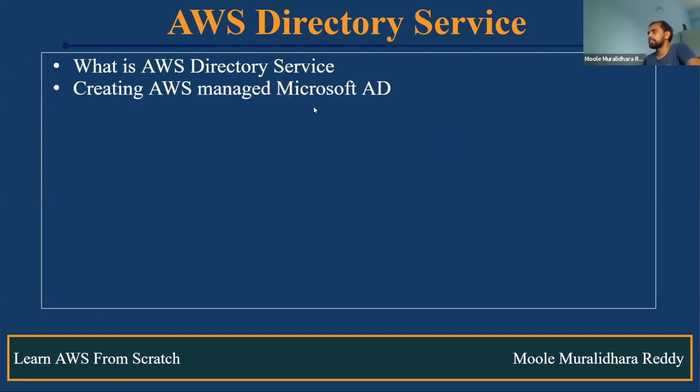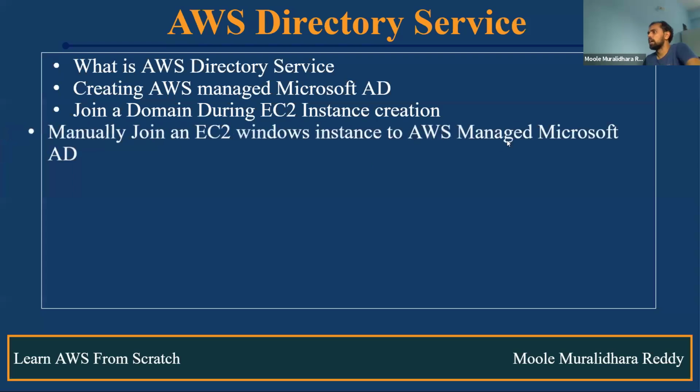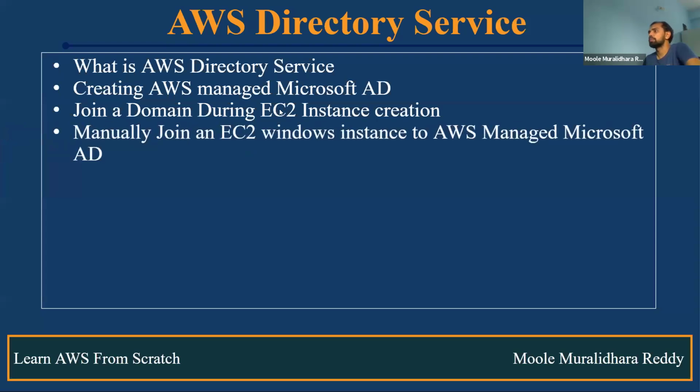What is AWS Directory Service? How do we create the managed Microsoft AD? How do we join that particular domain to the EC2 instance? And also how do we join that managed Microsoft AD to an existing EC2 instance manually? And also how do we delete it?